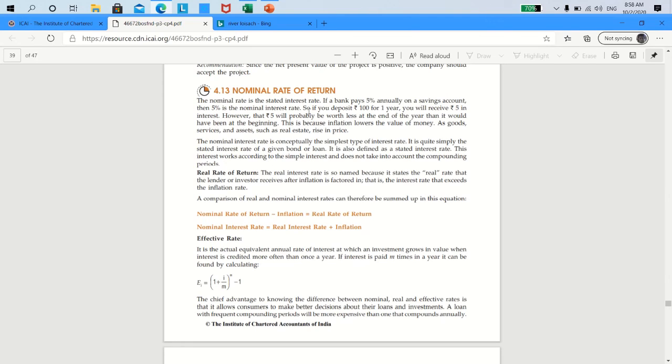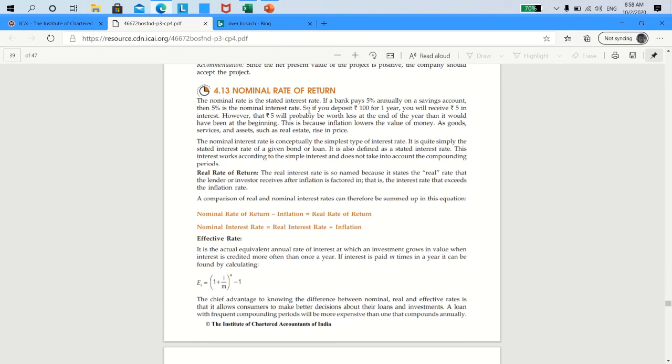With regard to i and n, remember the reset frequency and the conversion that will have to be done. That is what is expressed on page 39. Do not forget that compounding can happen either on a half-yearly basis or quarterly basis, so you will have to do the conversion accordingly.